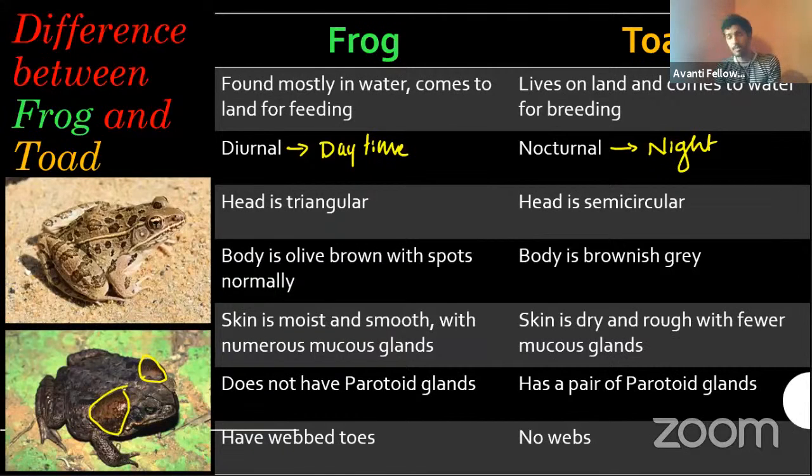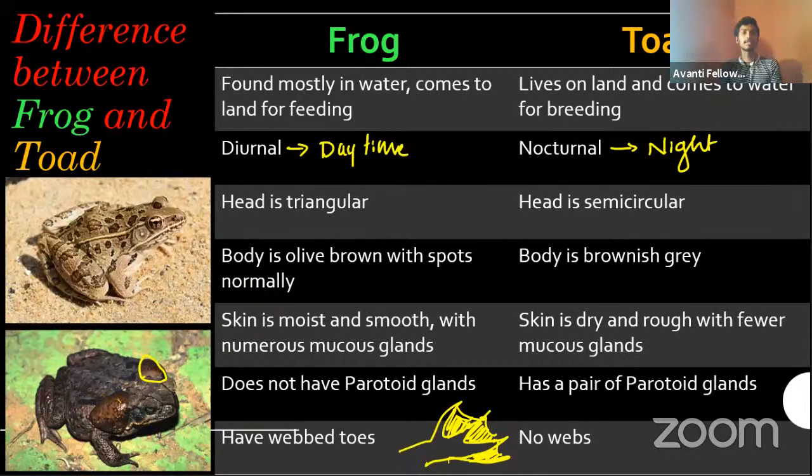And have webbed toes. The frogs will have webbed toes because they are normally present in the water. Webbed toes means, if you imagine toes like this, a web structure will be present in between them. That's called webbed toes, and it indicates they are present in the water. But toads do not have any webbed toes, as you can observe in this portion, because they are normally present on the surface area. So I'm erasing that so you can zoom in and observe also.